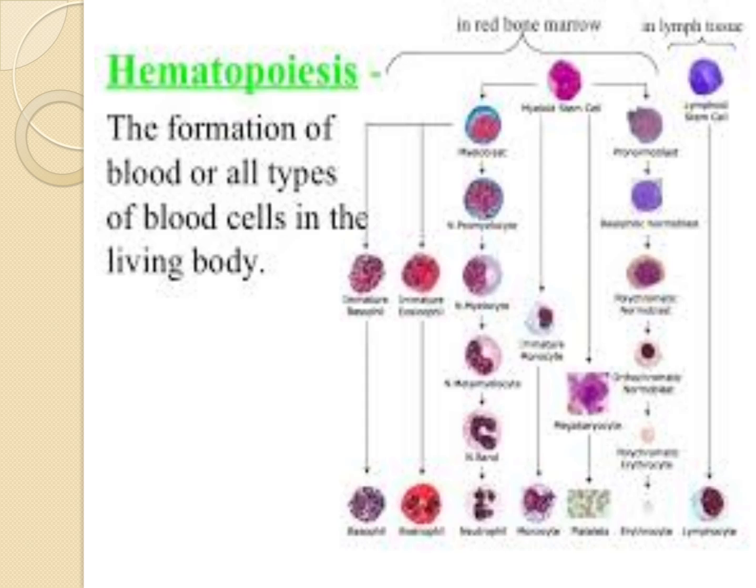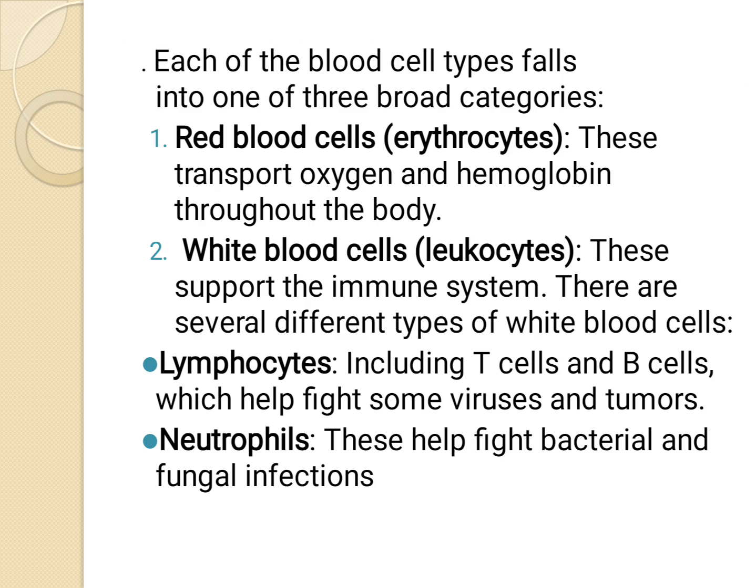This figure depicts the formation of the blood cells in our body. Each of the blood cells falls into one of three broad categories: red blood cells, WBCs, and platelets. Red blood cells, or erythrocytes, are responsible for transporting oxygen and hemoglobin throughout the body, whereas WBCs support the immune system.